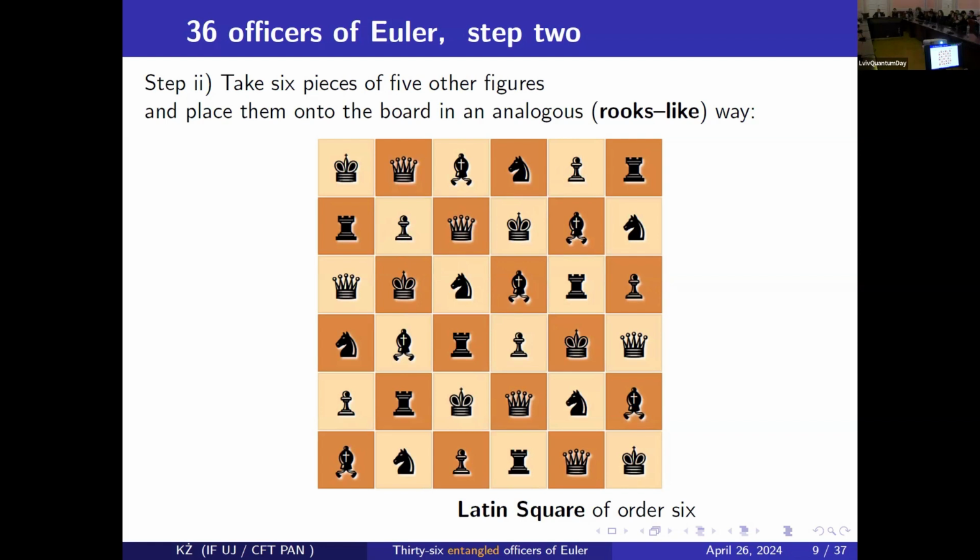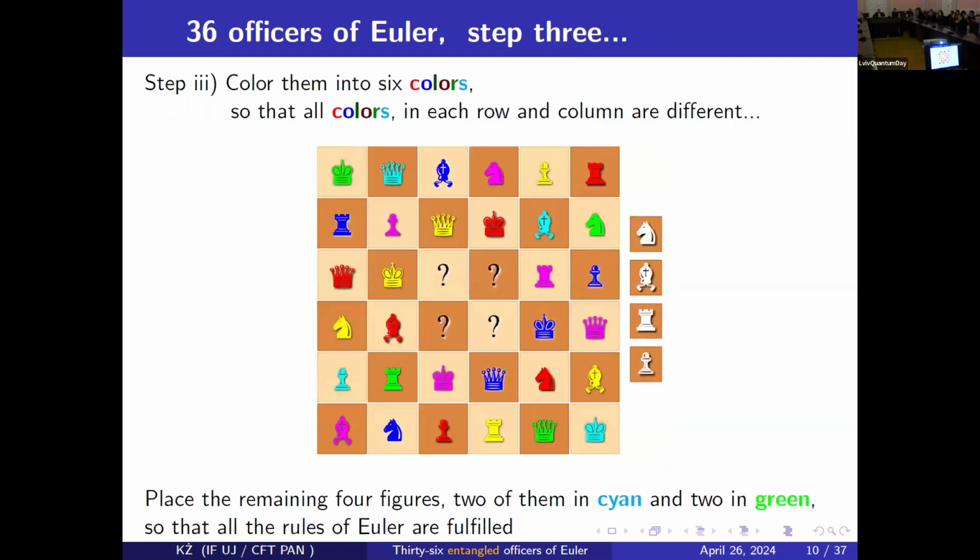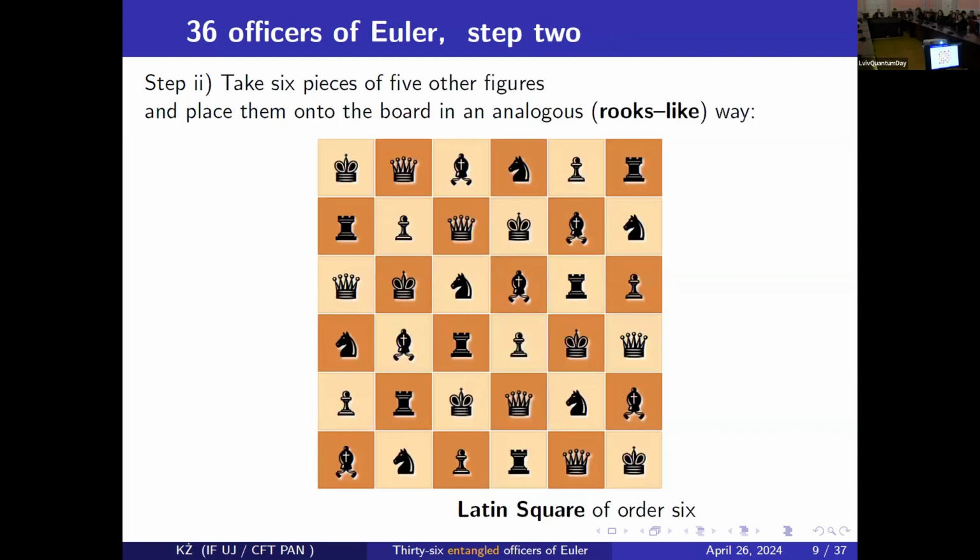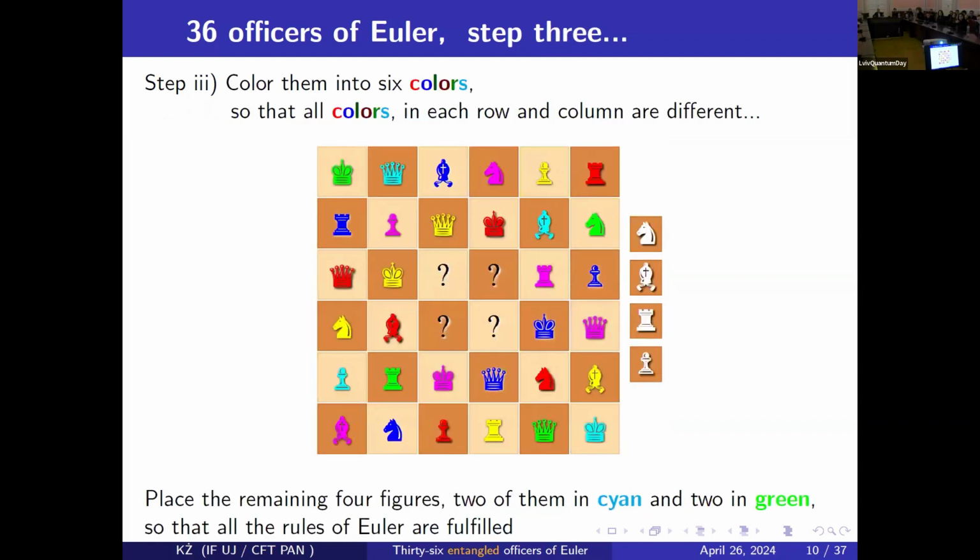To get the full solution of the Euler problem, we have to go one step further. We have to color them, so pick 6 colors, and color them in such a way. So look, this is the same solution, black and white. Now I choose 6 colors. It's exactly the same pattern. And I start to color them in such a way that in each row, each column, there's only a single color. So you see, I'm almost done.